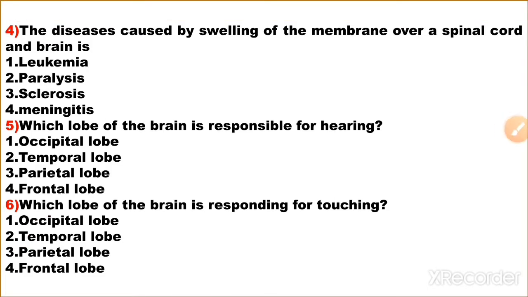The disease caused by swelling of the membrane over the spinal cord and brain is: first one, leukemia; second one, paralysis; third one, sclerosis; fourth one, meningitis. The brain and the spinal cord are covered with a membrane called the meninges. The disease caused by swelling of the meninges is called meningitis. So the correct answer is the fourth option, meningitis.